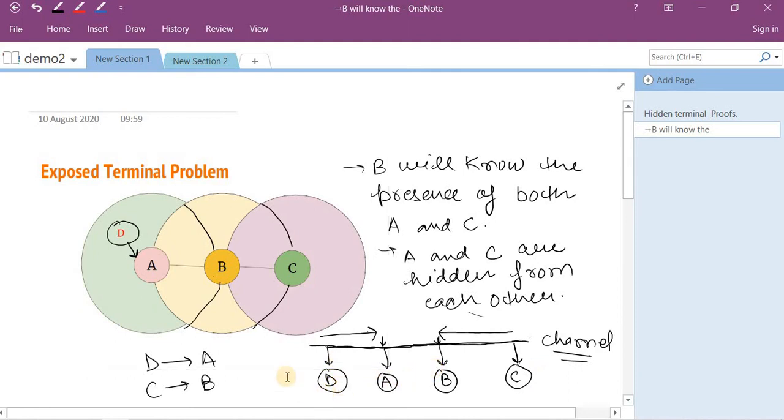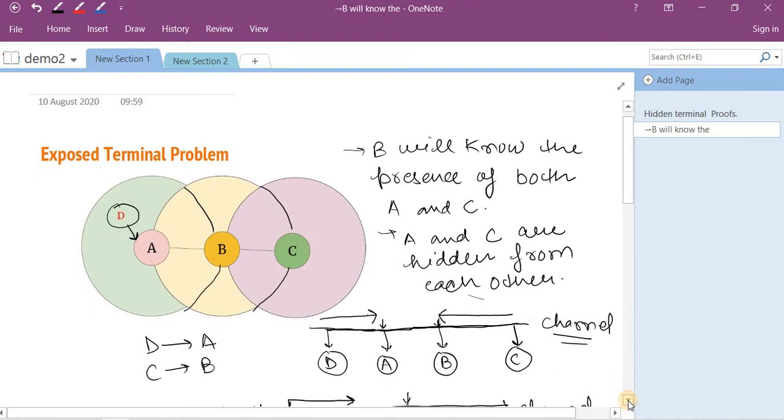So by using this permission, D will transmit the data to A and C will transmit the data to B successfully, and the collision will not happen because these two nodes are different. But what happens in the carrier sensing multiple access protocol?